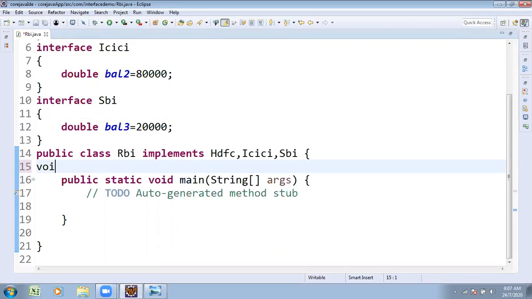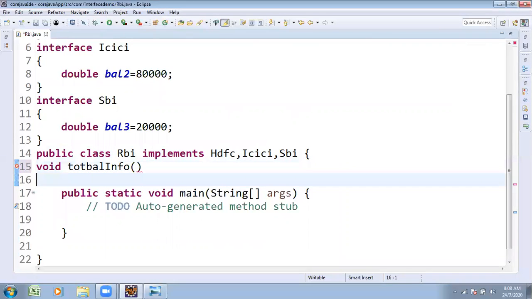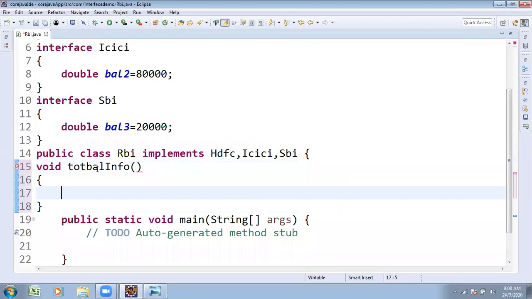From that point of view, they're taking a void totalBalanceInfo method. In this method, they wanted to calculate all the balances: EOT is equal to balance1 plus balance1.